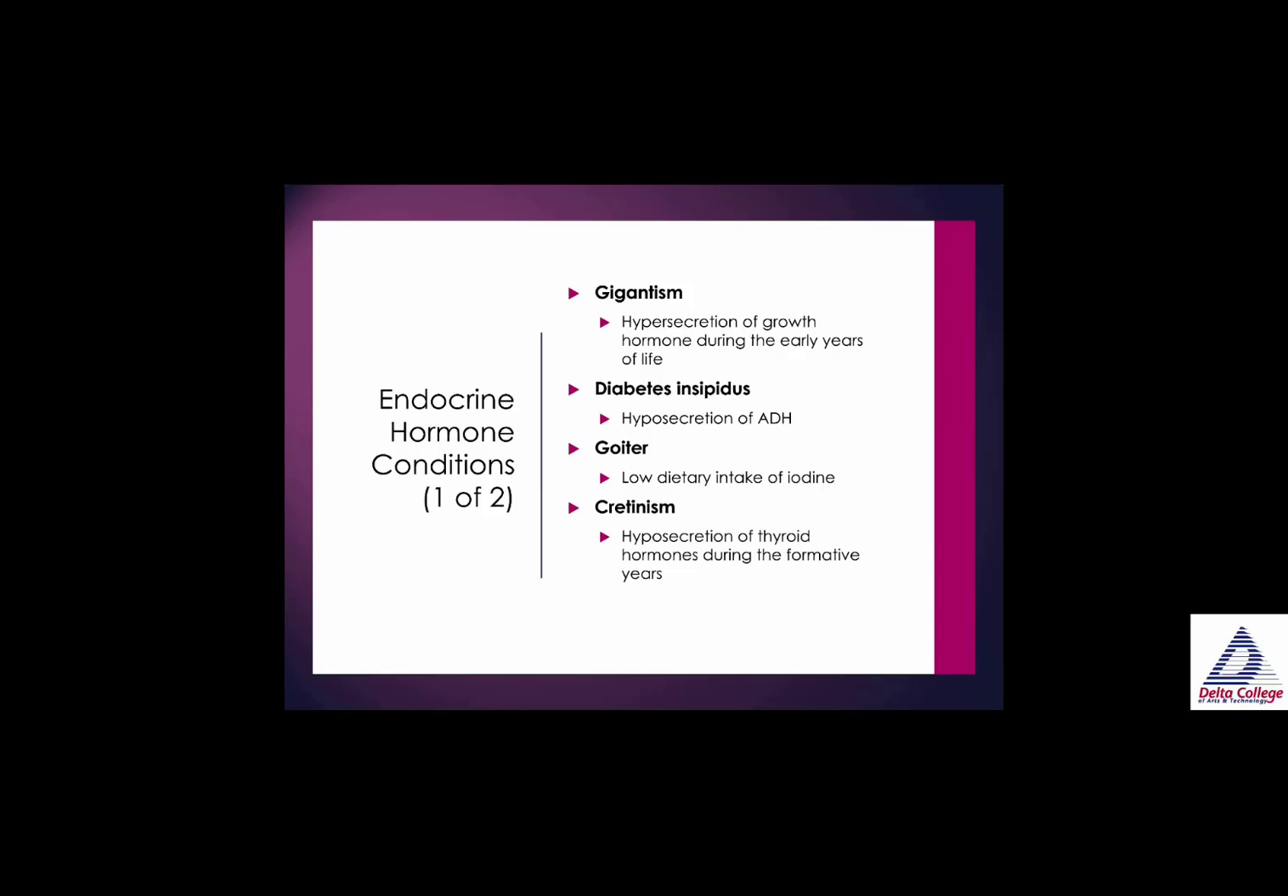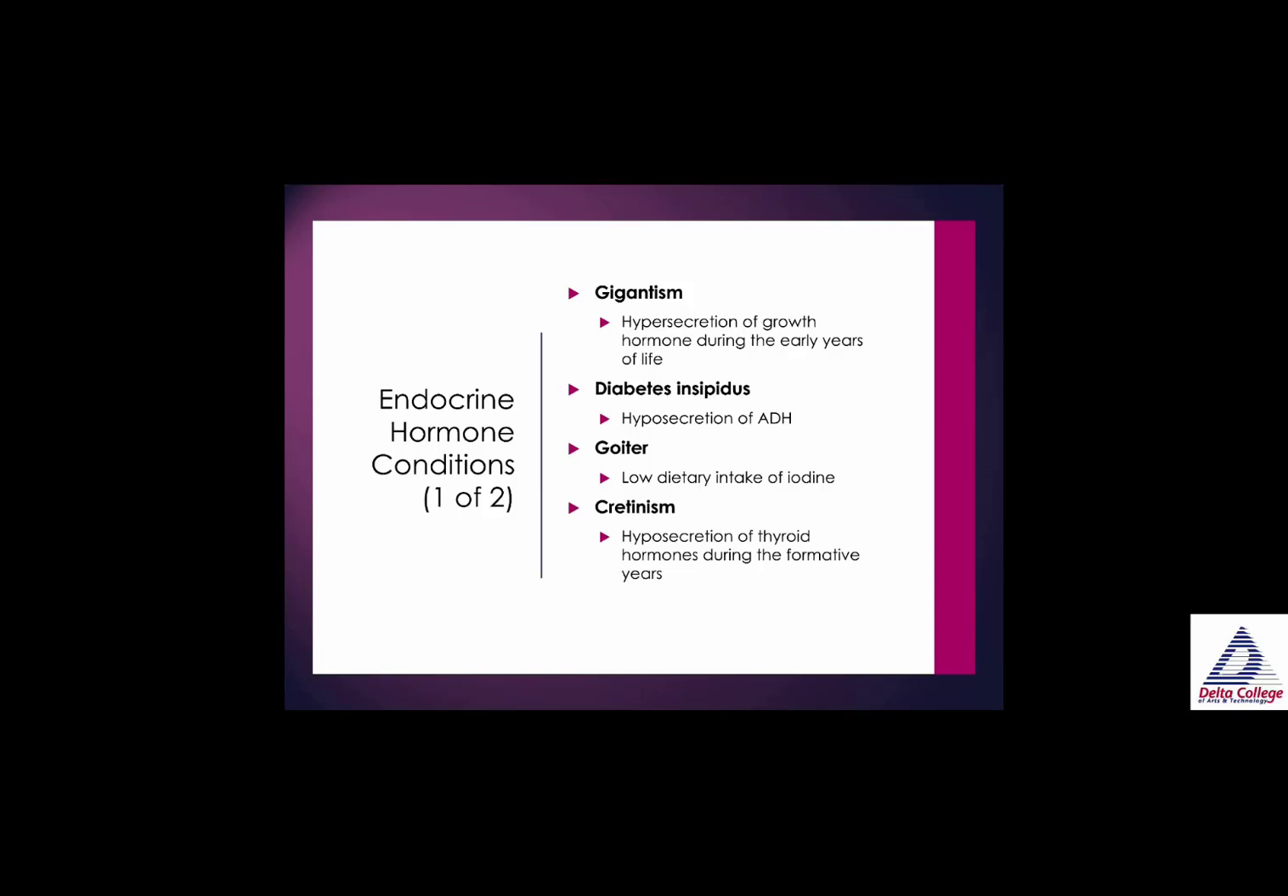So let's move on to endocrine hormone disorders. Gigantism is a disorder that is caused by the hypersecretion of growth hormone during early years of life. Think Andre the Giant. Diabetes insipidus is hyposecretion of antidiuretic hormone. Because remember, antidiuretic hormone helps us to reabsorb water and salt, not pee out as much. So in diabetes insipidus, there's copious amounts of urine being produced.